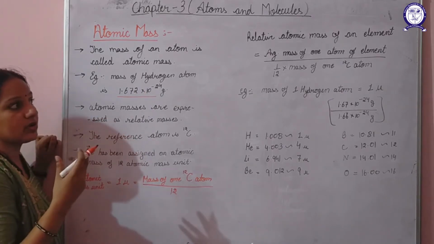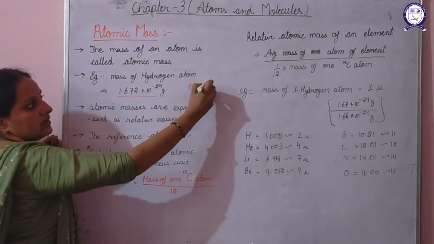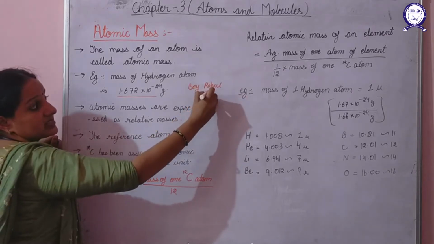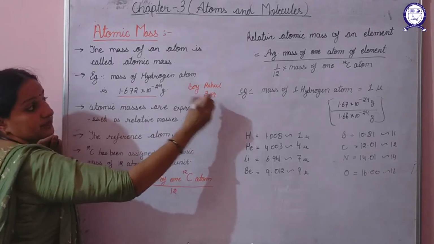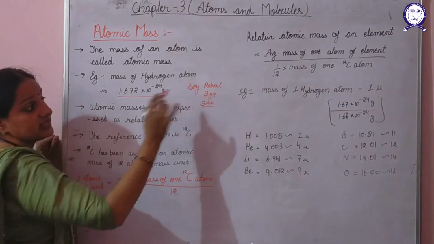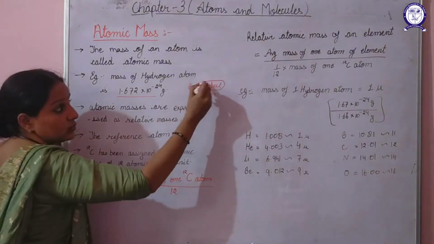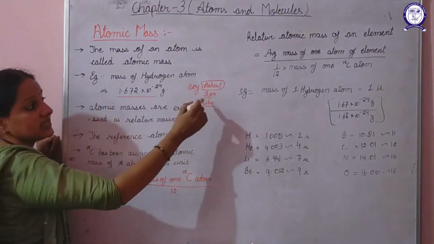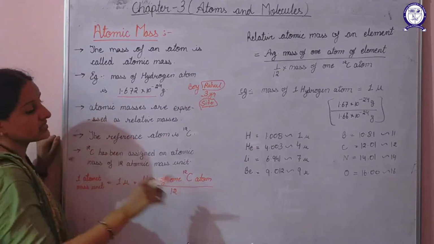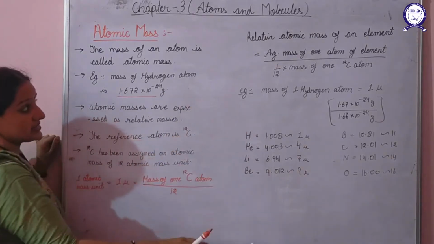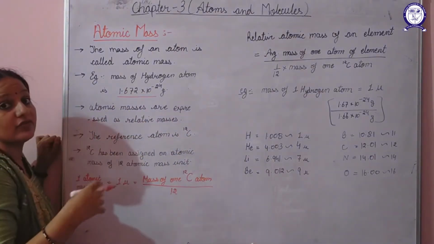For example, suppose a boy Rahul is 3 years younger than his sister Sita. What I said is that Rahul is 3 years younger than his sister Sita. That means here I have not specified Rahul's age clearly. I have expressed his age in terms of someone else, that means in relation to his sister. The same thing will happen here also: instead of specifying their mass as it is, we will represent their mass in terms of some reference atom.